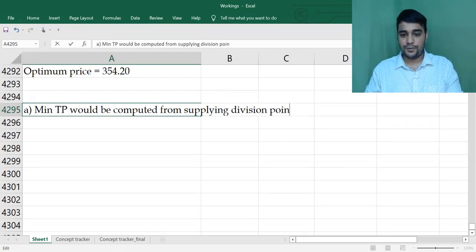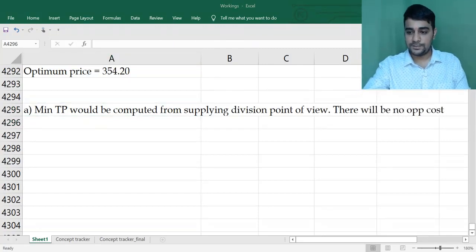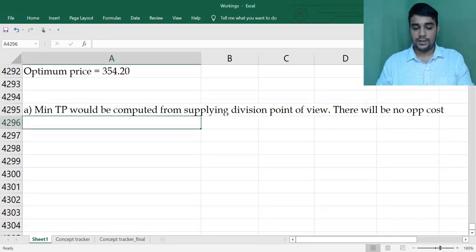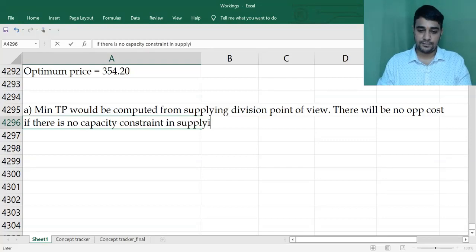There will be no opportunity cost if there is no capacity constraint in the supplying division.